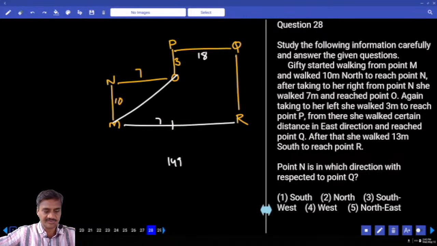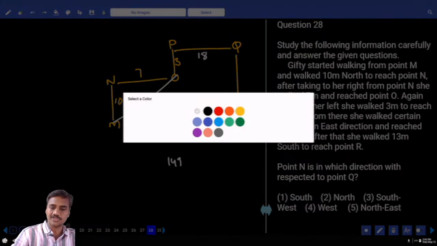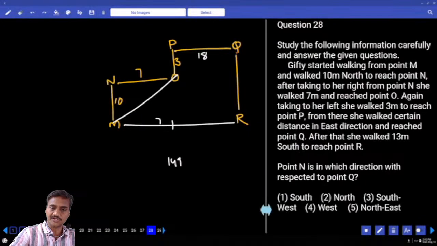And N is in which direction with respect to Q? In order to reach N from Q, first I need to move towards south, then towards west. South and west is southwest. Choice 3.